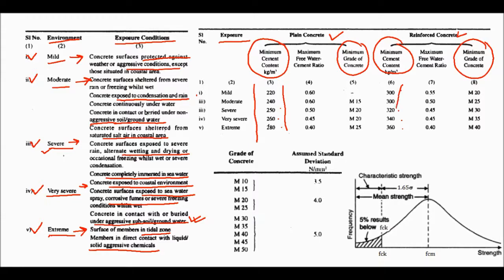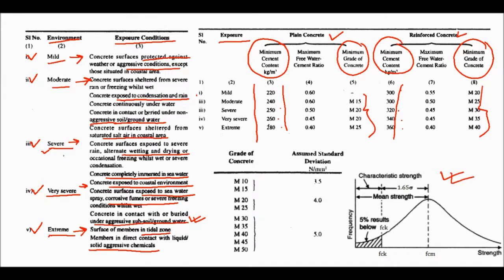The trick to remember: the difference is 20, 220 to 240, then 250, here it is 10, 250 to 260, 260 to 280. Here 300, 320, 340, 360, okay. And the minimum grade of concrete they also ask, okay. So you need to remember this chart. Now this is the curve, okay.